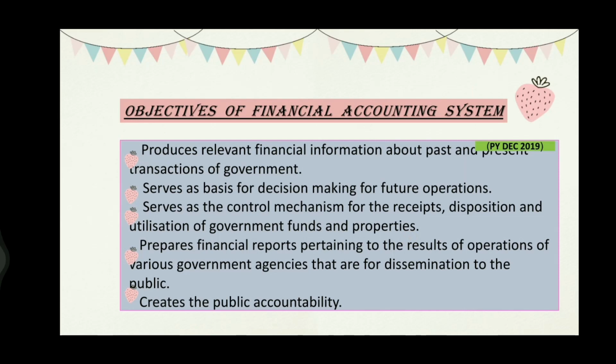Produces relevant financial information about past and present transactions of government, serves as basis for decision making for future operations, serves as the control mechanism for the receipts, dispositions, and utilizations of government funds and properties, prepares financial reports pertaining to the results of operations of various government agencies that are for dissemination to the public, creates the public accountability. So this question came out in the past year, December 2019. You guys can take note of this.